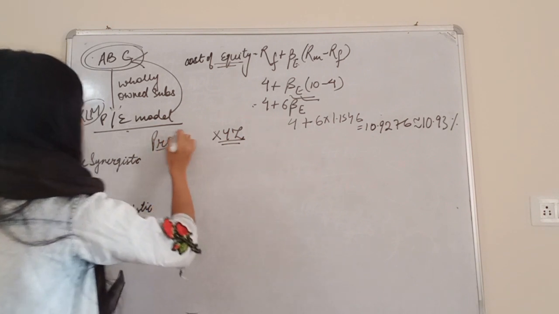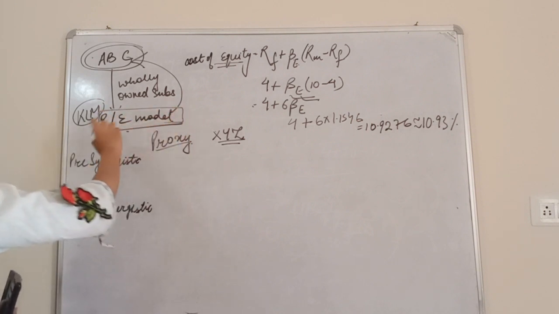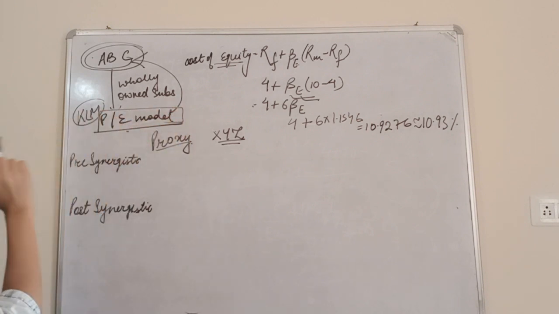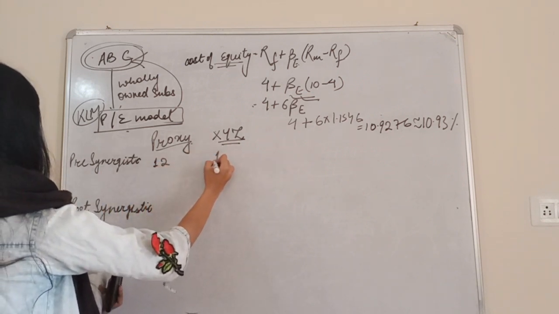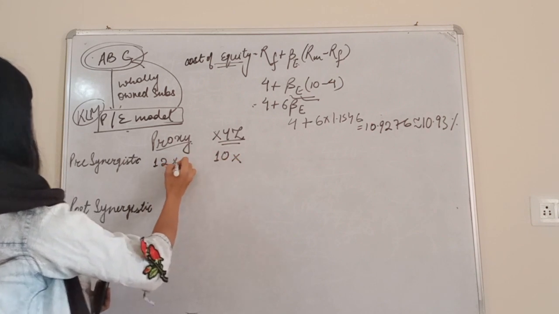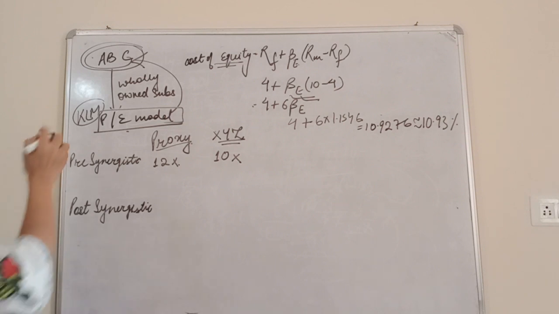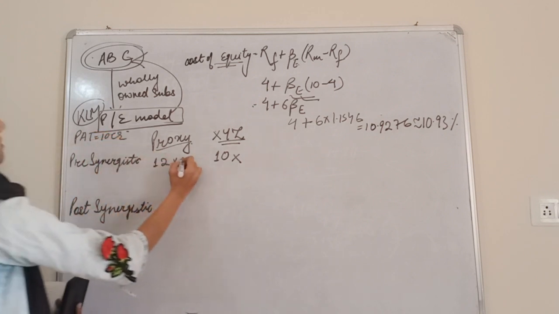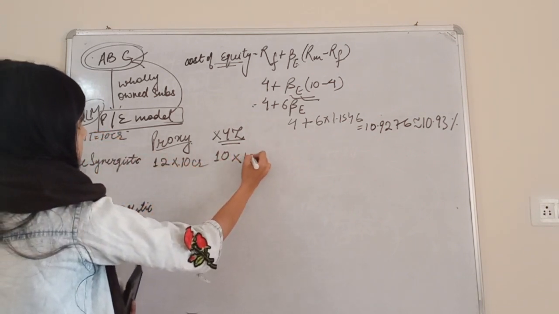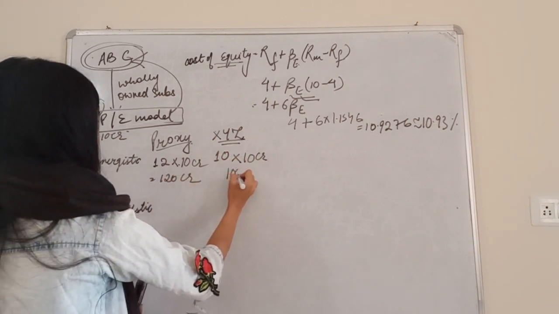For the proxy, pre-synergistic value using the PE model: PE given for the proxy is 12, and for XYZ it is 10. PAT for KLM is given as 10 crores. So it comes to 120 crores here and 100 crores here.